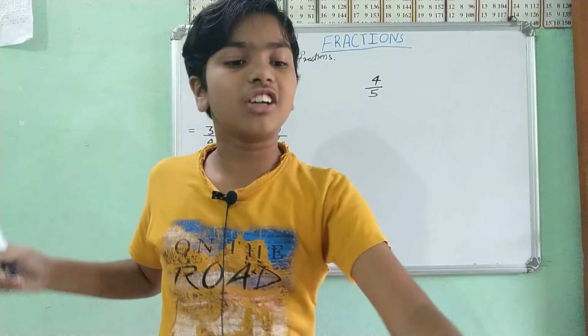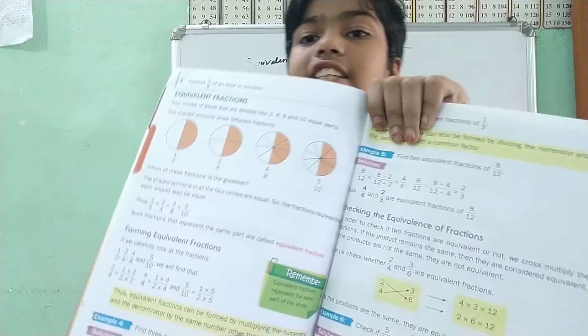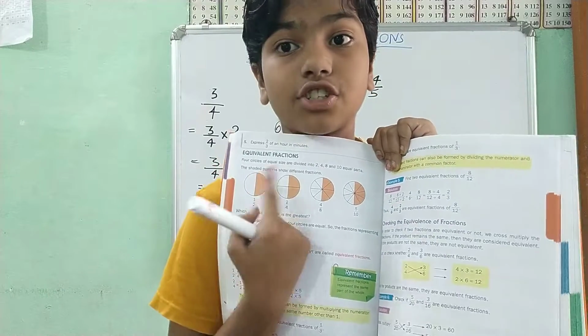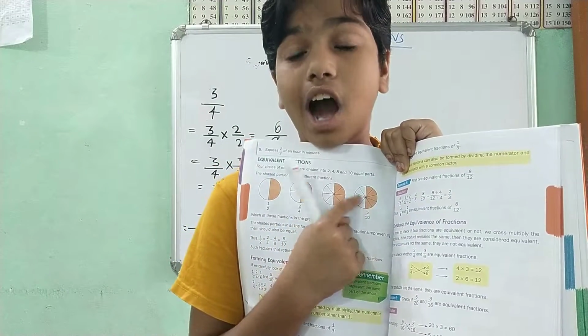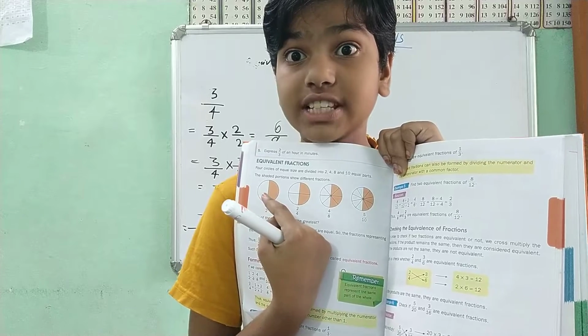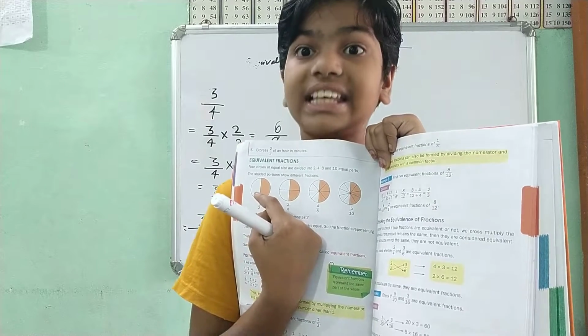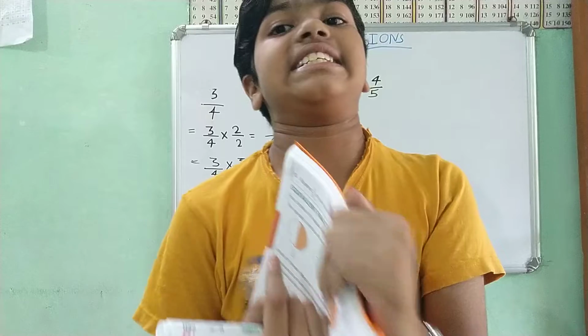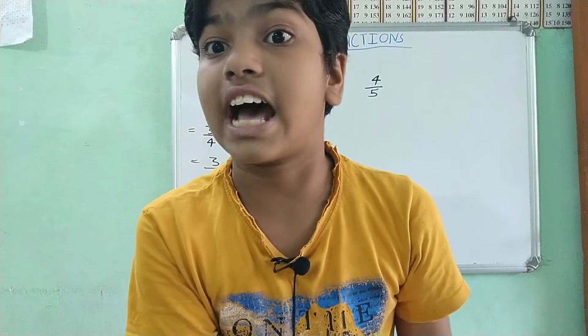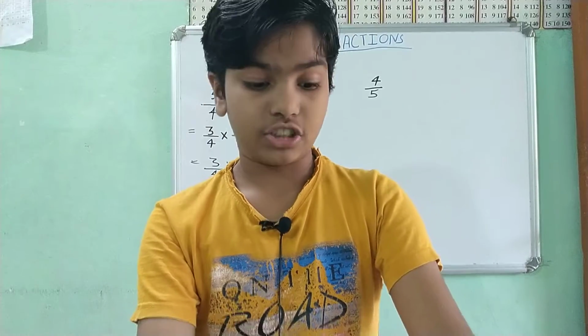Like in this figure over here, the part didn't change. All are half. But what changed is the number of parts it is divided into. And that's what equivalent fractions are.